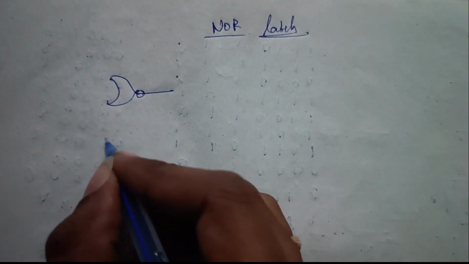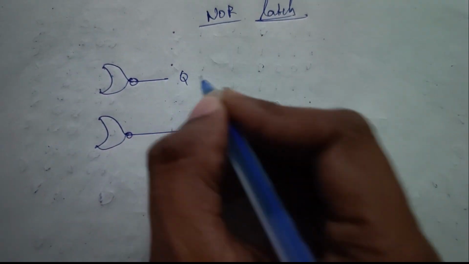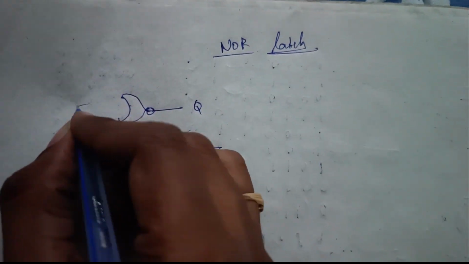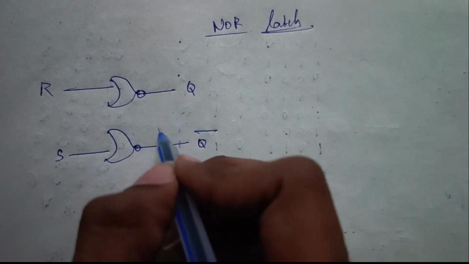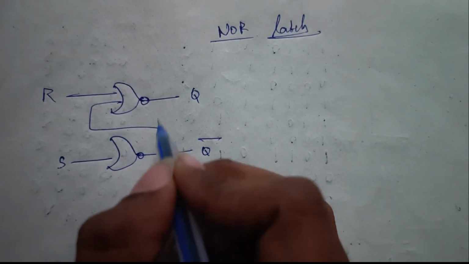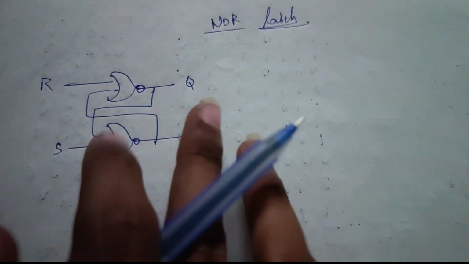Here two NOR gates, and we have Q and Q bar as the outputs, and R and S as the inputs, and the other input will be taken from the output. This is the NOR latch.